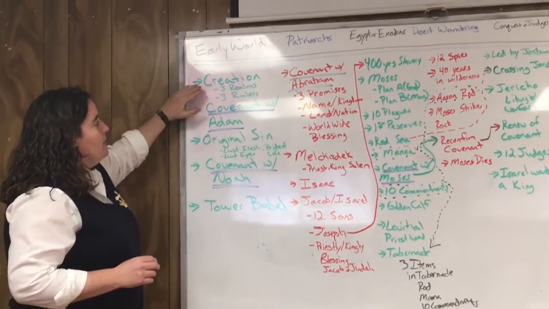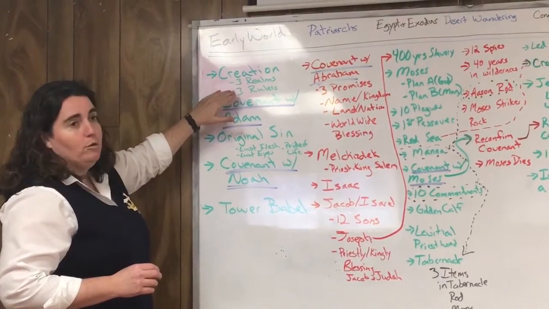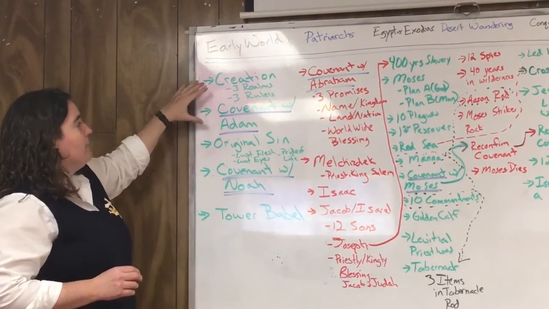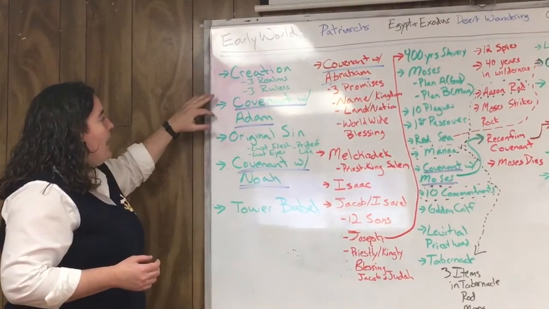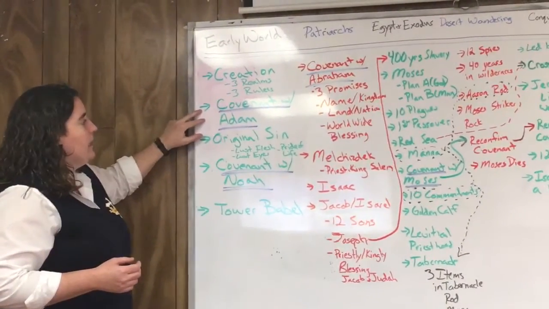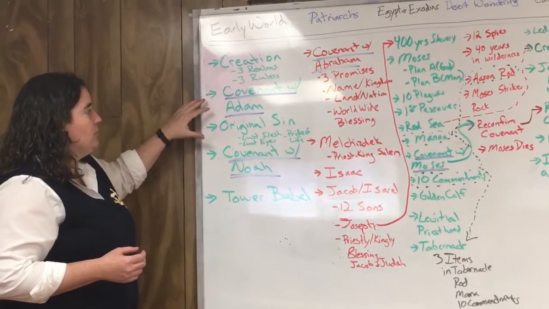Through creation, we see God creating the first 3 days the realms. And the next 3 days, we see God creating the rulers for those realms. After creation, the pinnacle of creation is man and woman through Adam and Eve. So in that, we see the covenant that God makes with Adam. This is the very first one of our covenants that we'll be following in the salvation history story here.